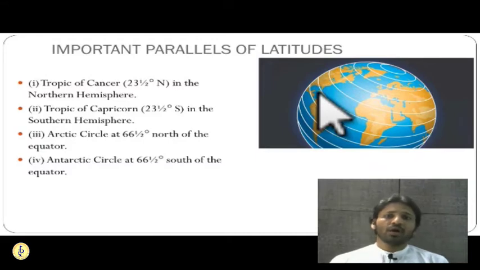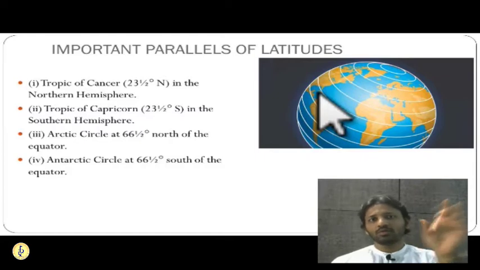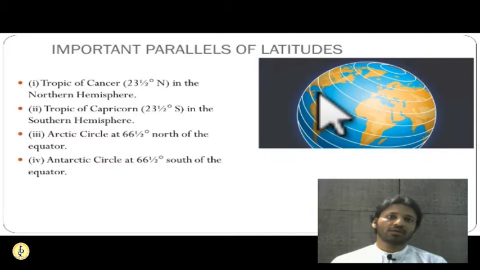So there are some important parallels or important latitudes. Some latitudes are more important than others. Why are these latitudes more important? Because they play a very important role in deciding the seasons on the earth, the heat budget of the earth, or the amount of heat falling on the earth. There are certain latitudes over which the sun will come at least once overhead, meaning in a year, the sun will be overhead at least once on these latitudes.